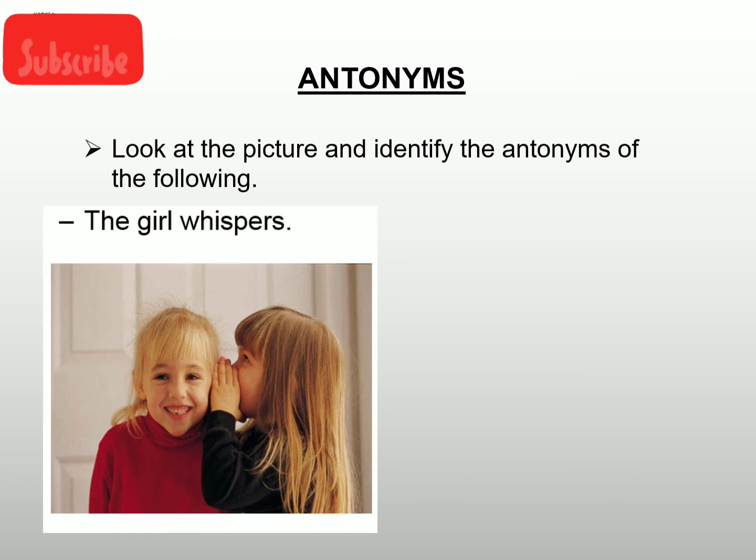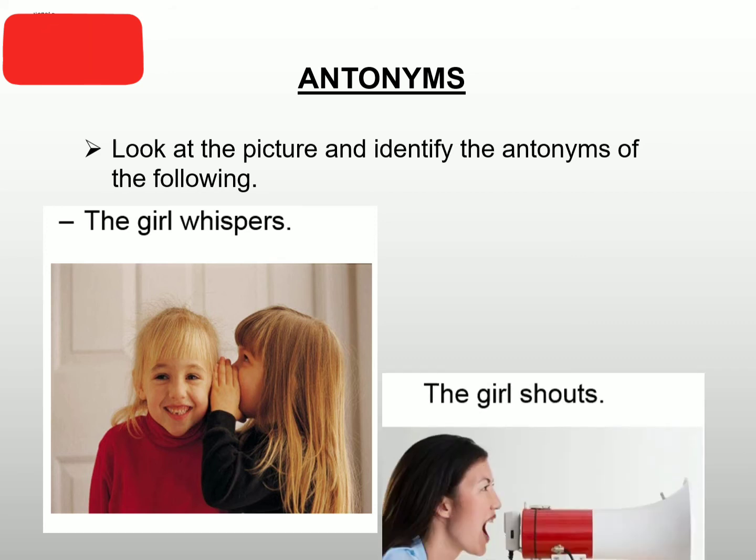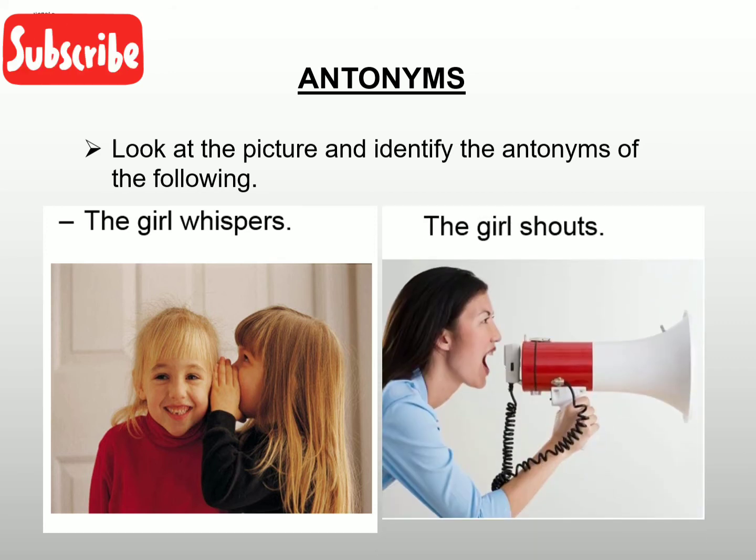I'm sure that you know if someone is not whispering, not talking slow, then what are they doing? Great, shouting. So the girl whispers, the antonym will be the girl shouts. This is the way in which we can use opposites or antonyms in our daily life.